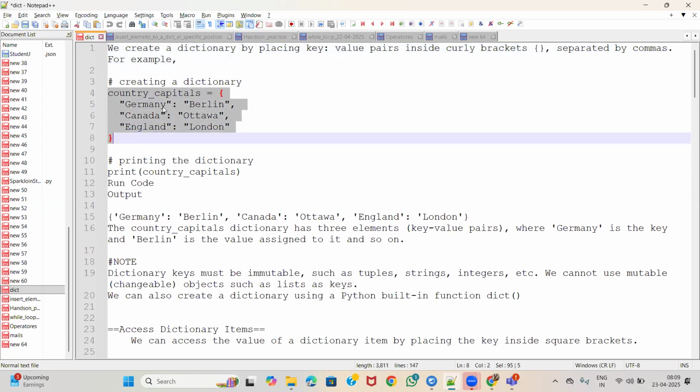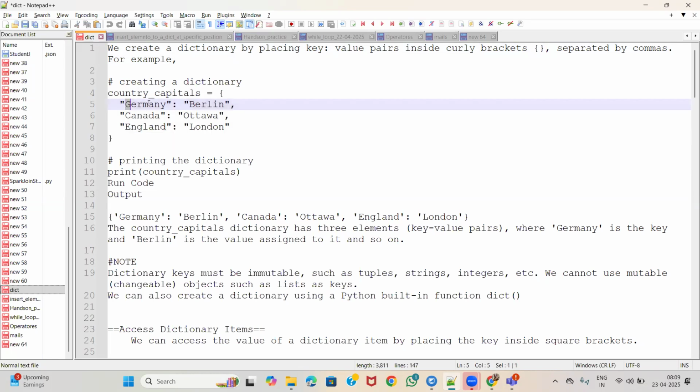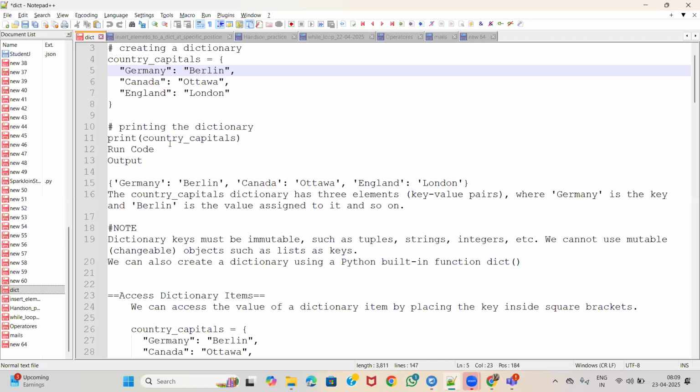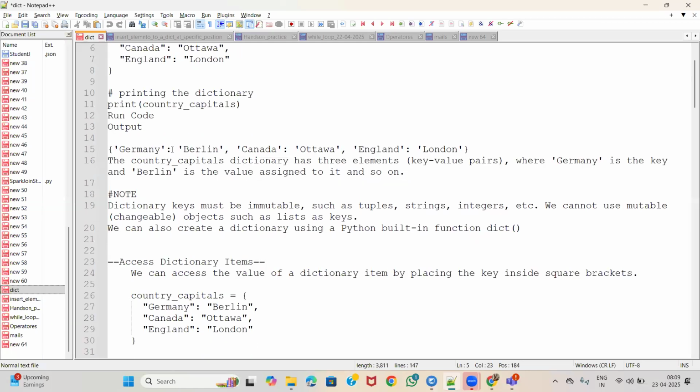This is the simple dictionary we have created. One of the keys is Germany and its value is Berlin. Likewise, these are all elements of the dictionary, separated by commas. Now, there are key points to be remembered.